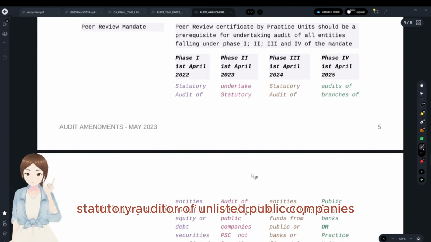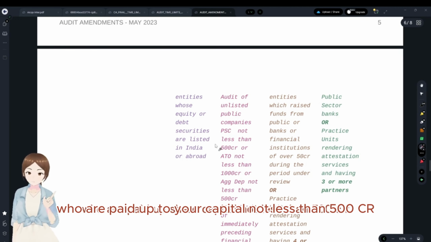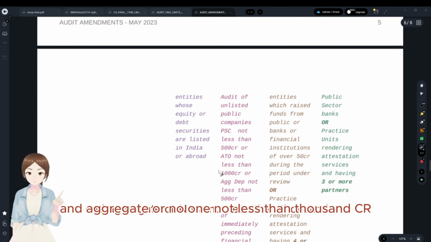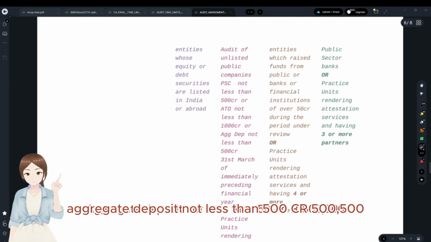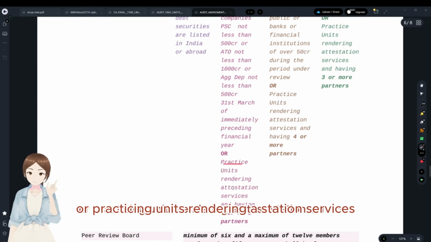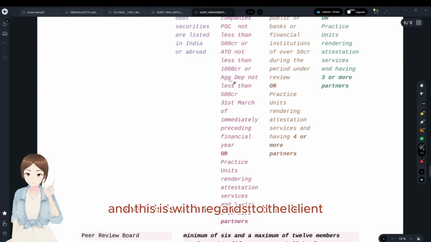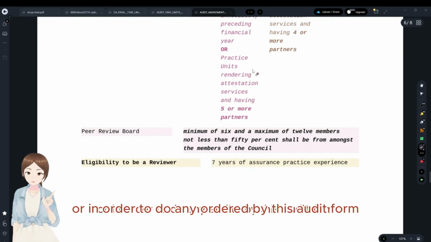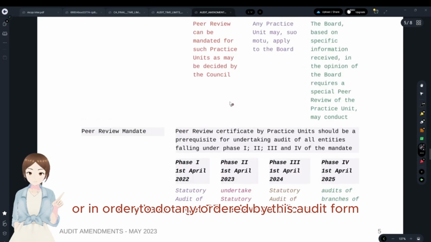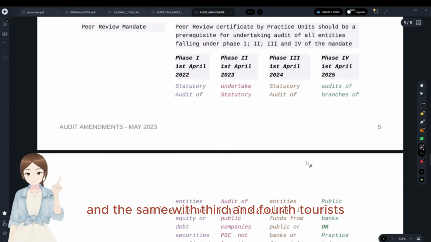And to undertake statutory audit of unlisted public companies where paid up share capital is not less than 500 crore and aggregate turnover not less than 1000 crore, aggregate deposit not less than 500 crore, or practicing units rendering attestation services and having 5 partners or more. This is with regards to the audit firm, and this is with regards to the client. In order to accept this audit, this audit firm has to get peer review certificate by April 1st, 2023. And the same with third and fourth.